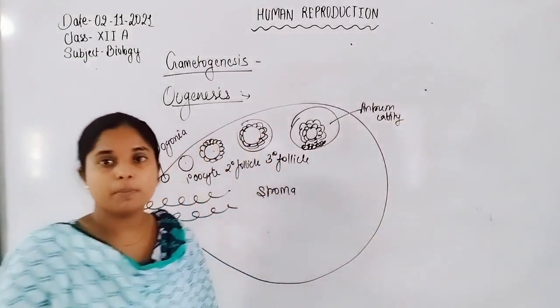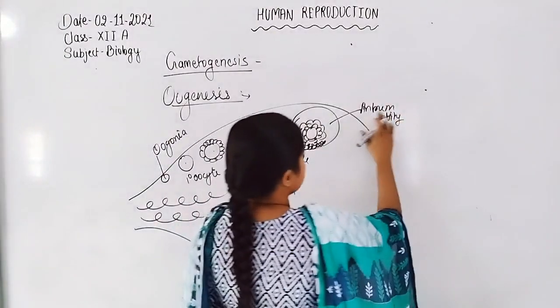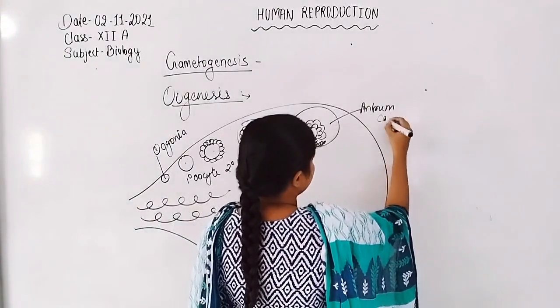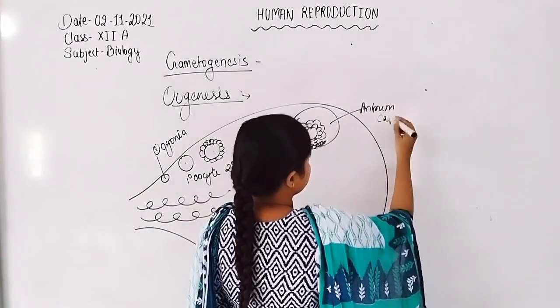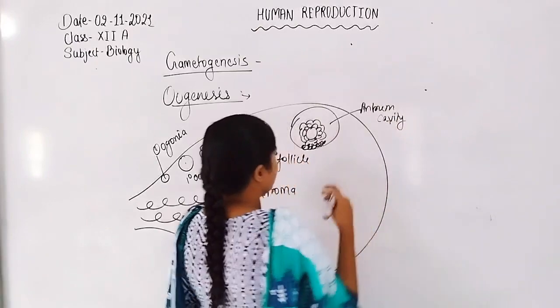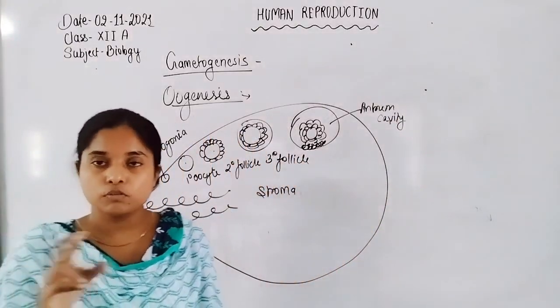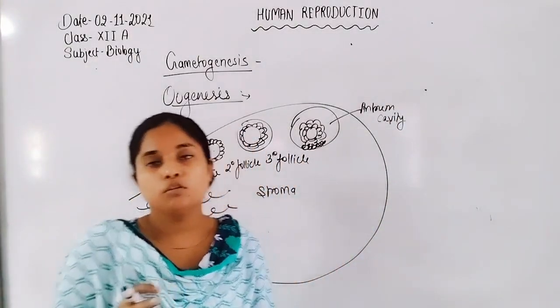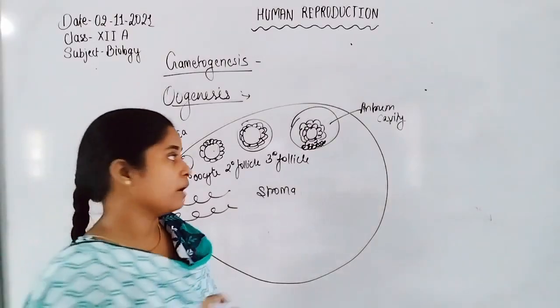Also the ovum is surrounded by many follicular cells and the cavity. Due to the arrangement of follicular cells around the ovum, the follicle results in the Graafian follicle.